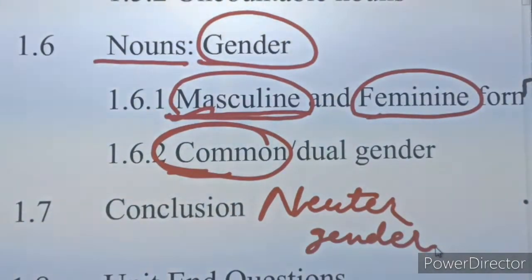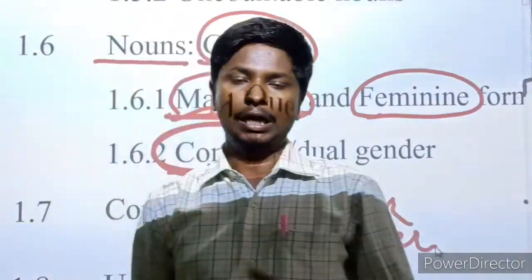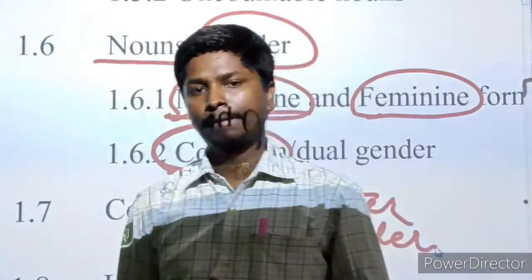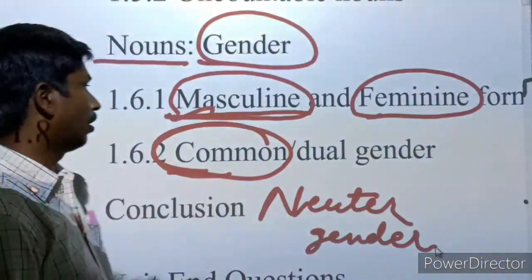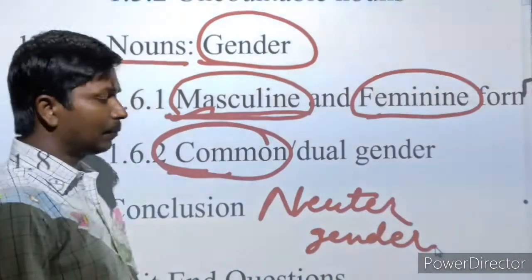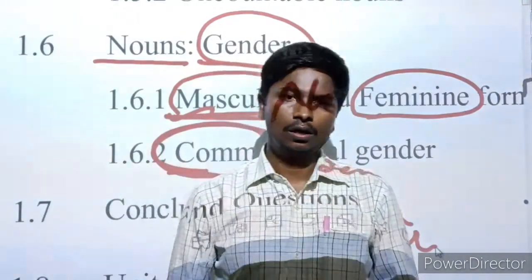I am telling the definition of what is a masculine gender. The gender that can denote a male is called masculine gender. Male, it means a man, a boy, a dog, a lion, etc.